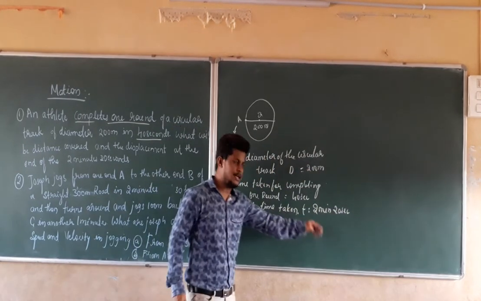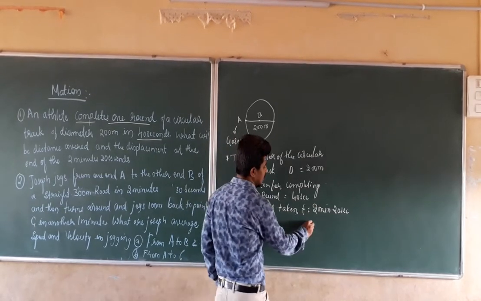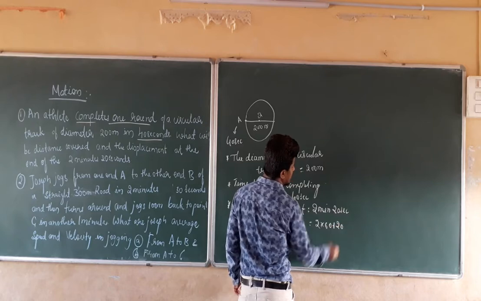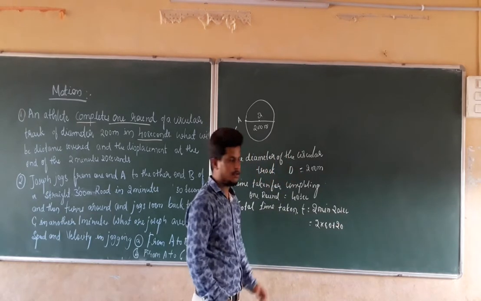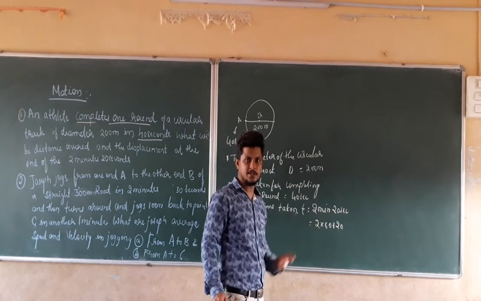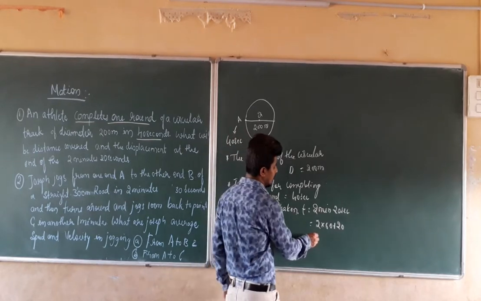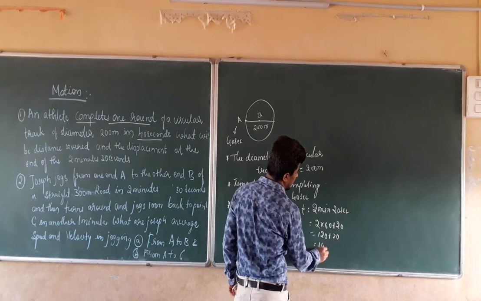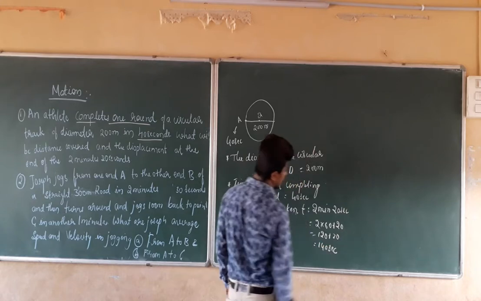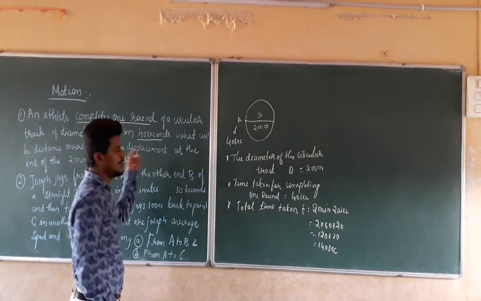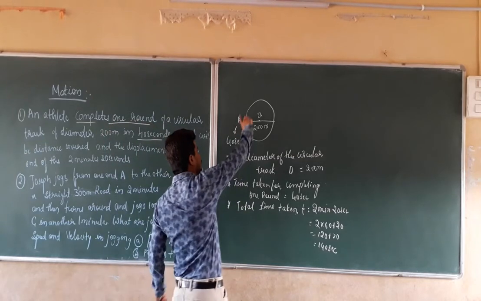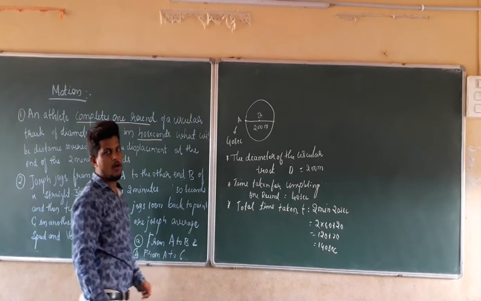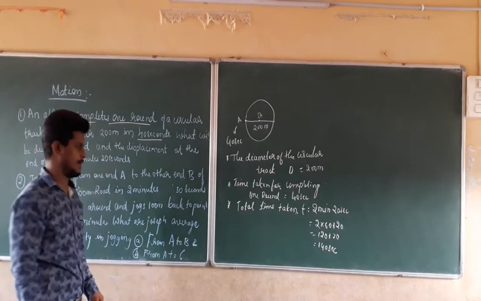When I convert these minutes into seconds, it will become how much? That is equal to 2 into 60 plus 20 seconds. Since 1 minute has 60 seconds, 2 minutes will be 2 into 60. So it will become 120 plus 20, equal to how much? It is equal to 140 seconds. Total time taken for the whole journey. To complete these rounds, it took how much time? It took 140 seconds.